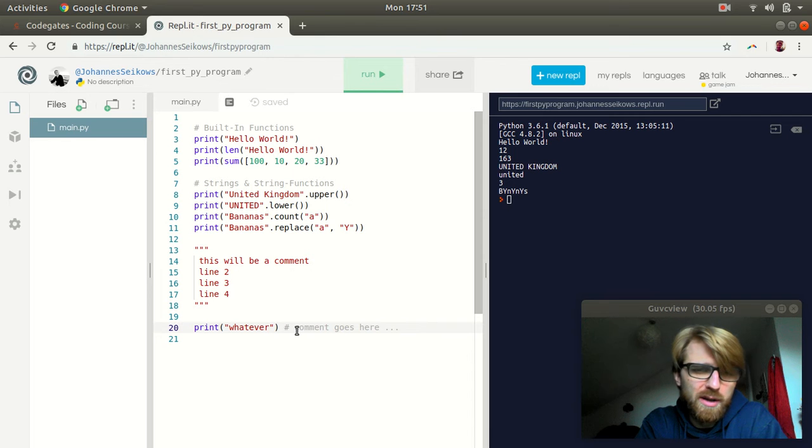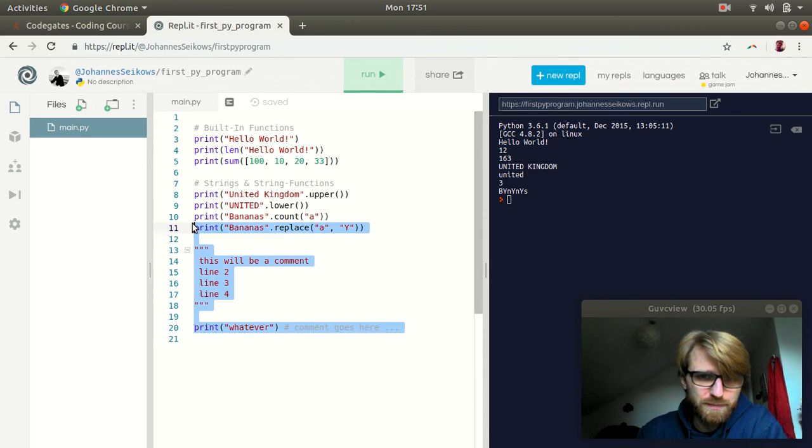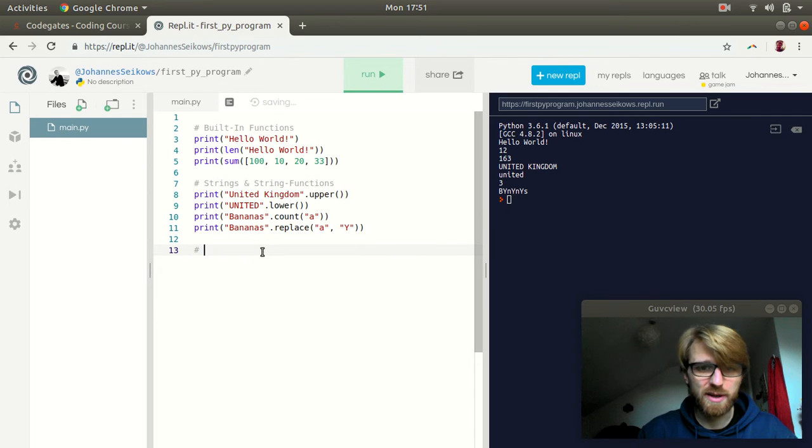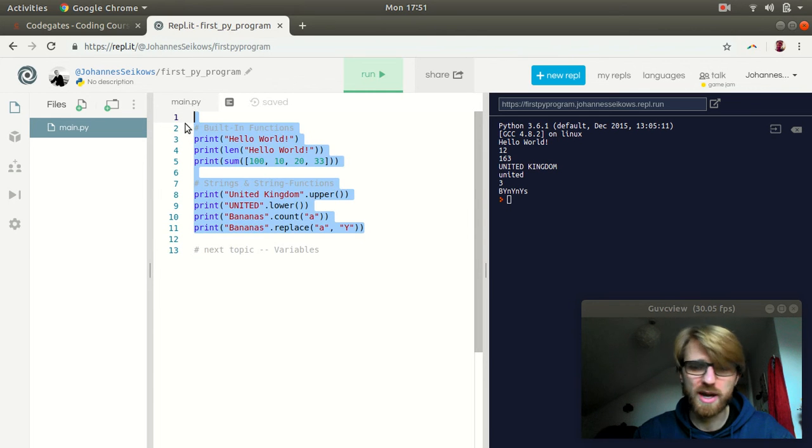One other use case for commenting is when you have a piece of code and maybe you only want to look at a portion of it. So let's say we are doing our tutorials and we are on to the next topic now, which in the next lesson will be variables. A little sneak preview here. But we don't want this code to execute every single time when we run the program. So we can comment it out.